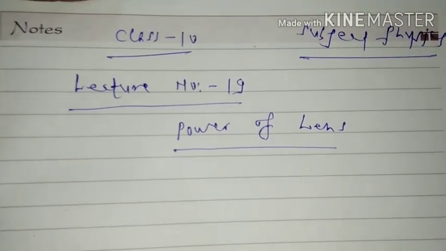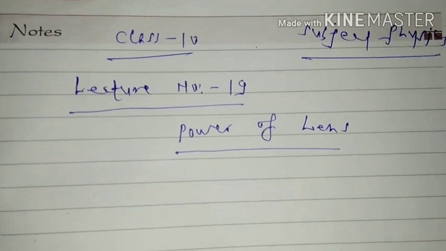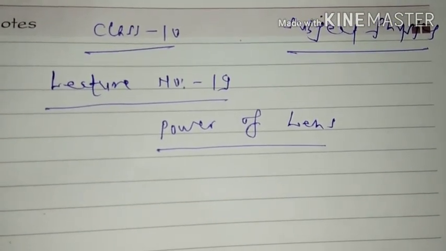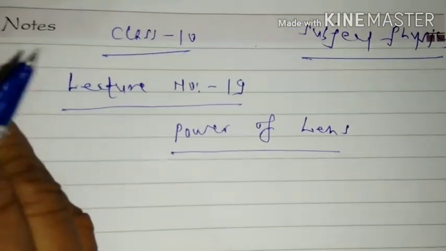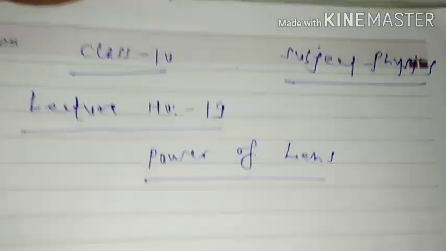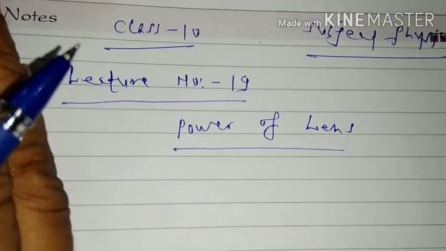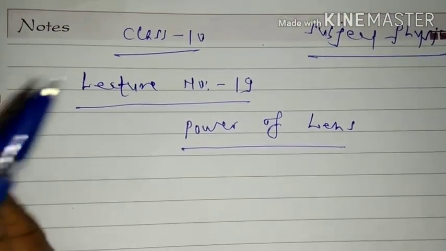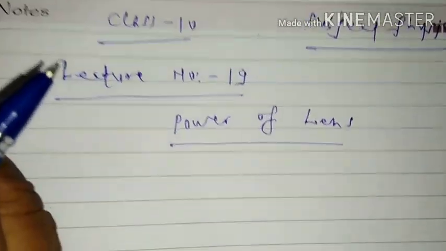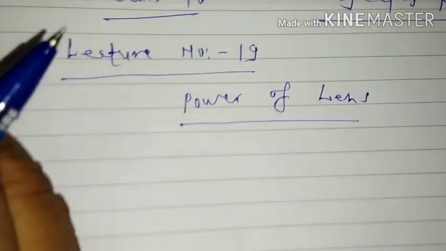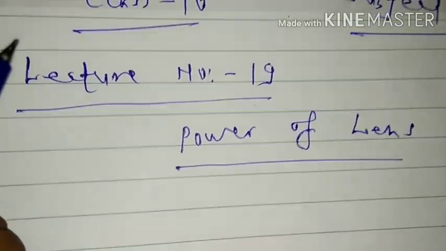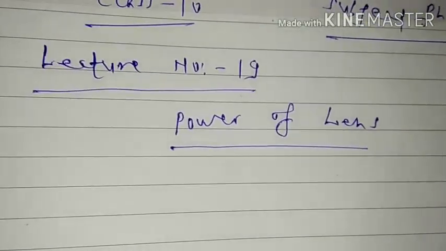Hello students. Now we have completed reflection and refraction of light. We have seen mirror formula, lens formula, magnification by spherical mirrors and magnification by spherical lenses also. We have also developed the ability to solve numericals related to spherical mirrors and spherical lenses. Now the last topic of this chapter is power of lens.